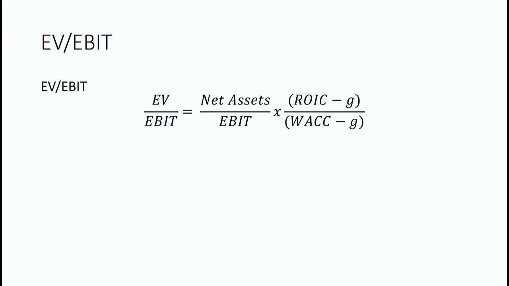All right, so again, let me emphasize, there are a couple of things that go into it. There's this, this, and this. Now, clearly there is a relationship between return on invested capital and EBIT. The idea here is that return on invested capital is equal to EBIT times 1 minus the tax rate divided by net assets. So what's clear is if EBIT goes up, then return on invested capital goes up.